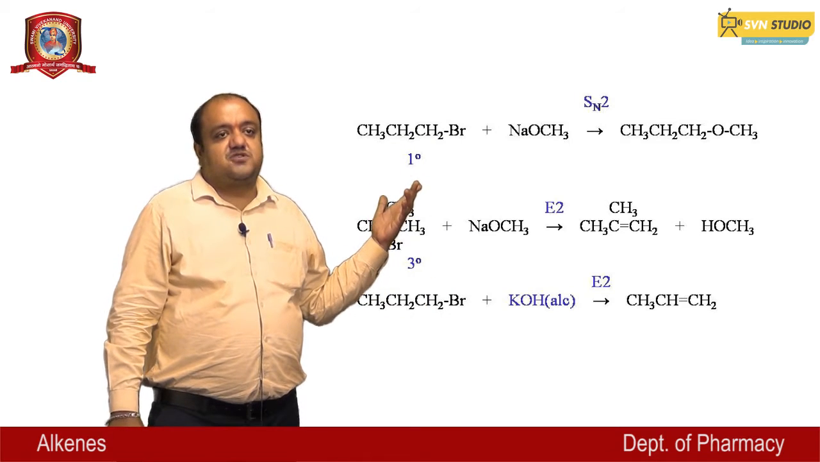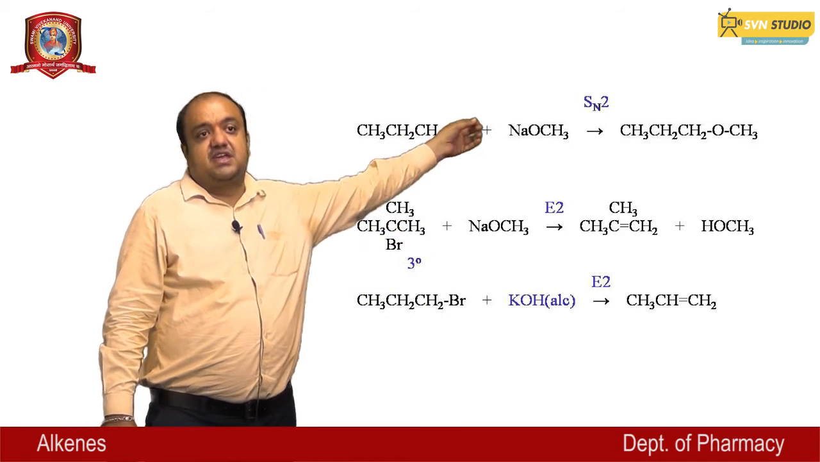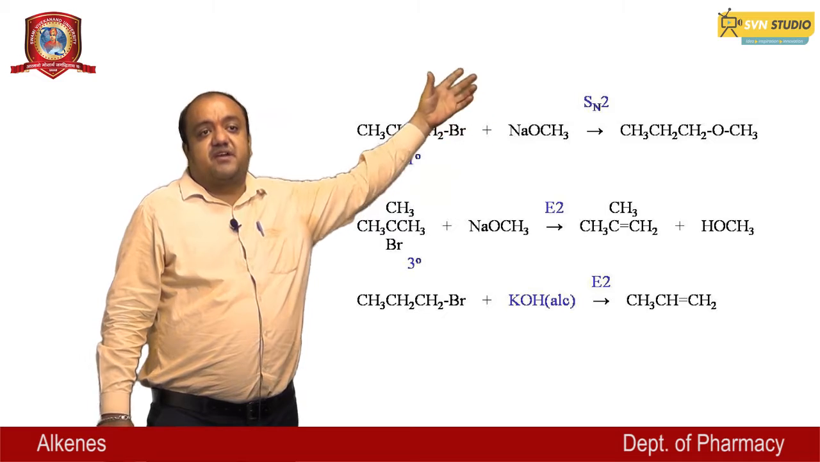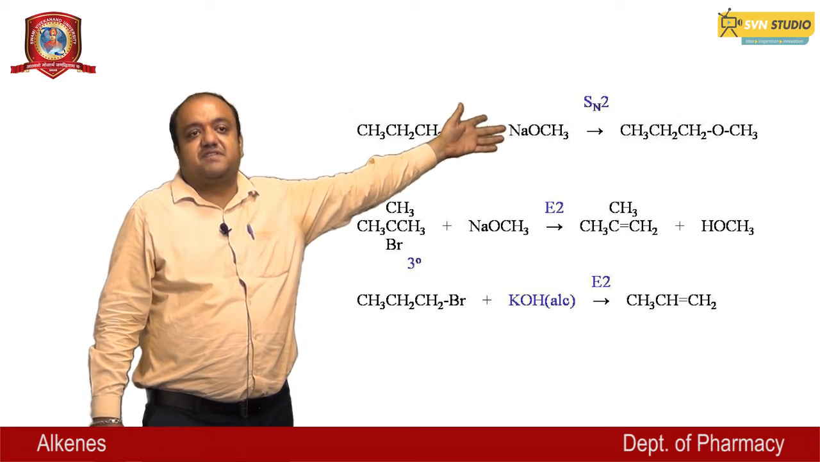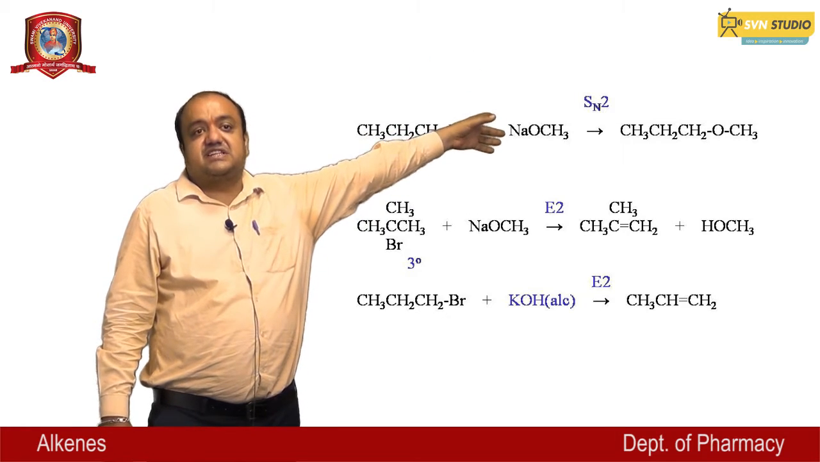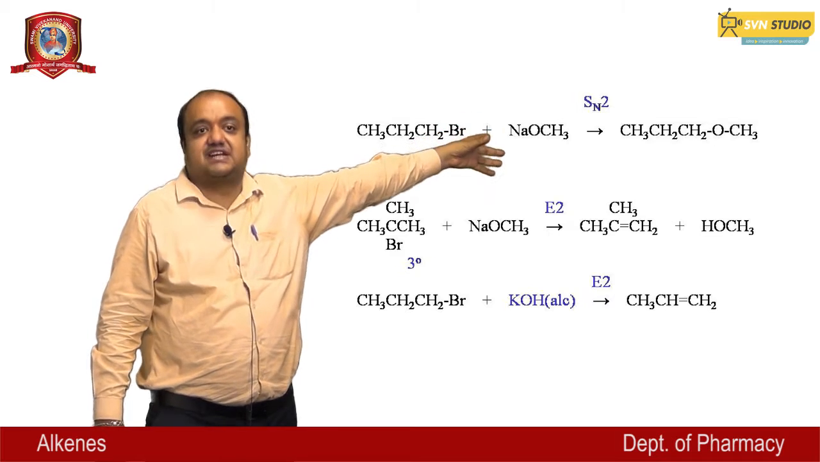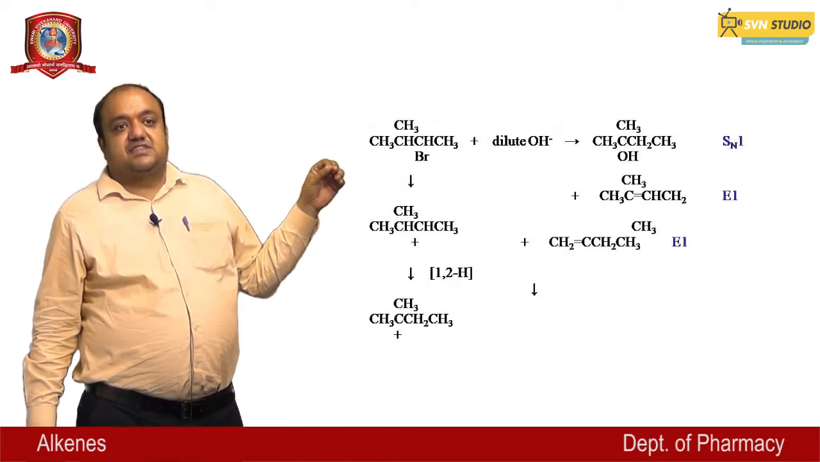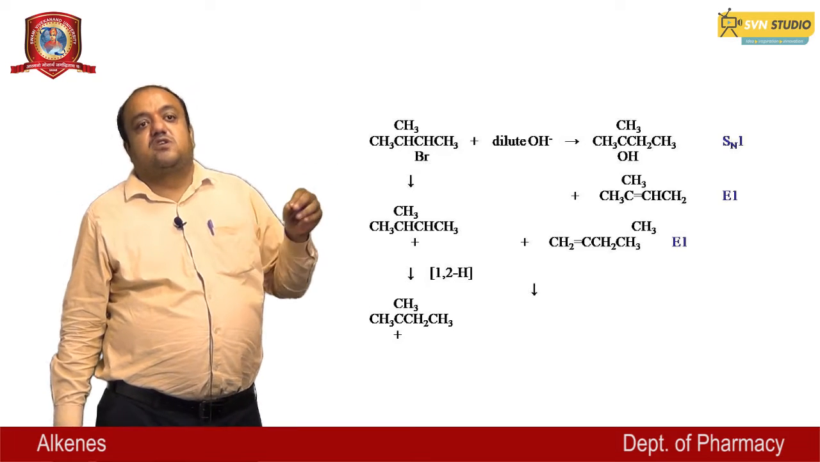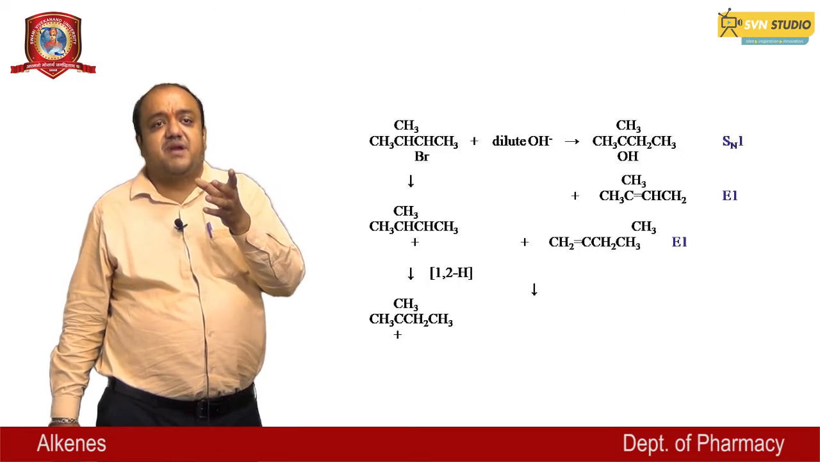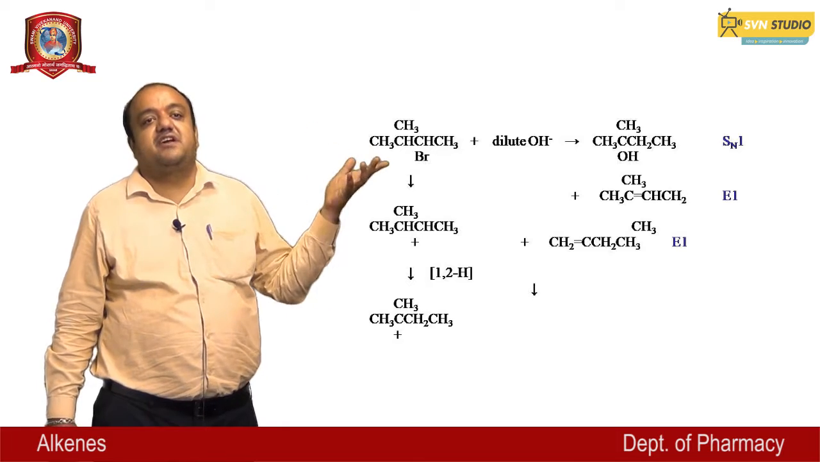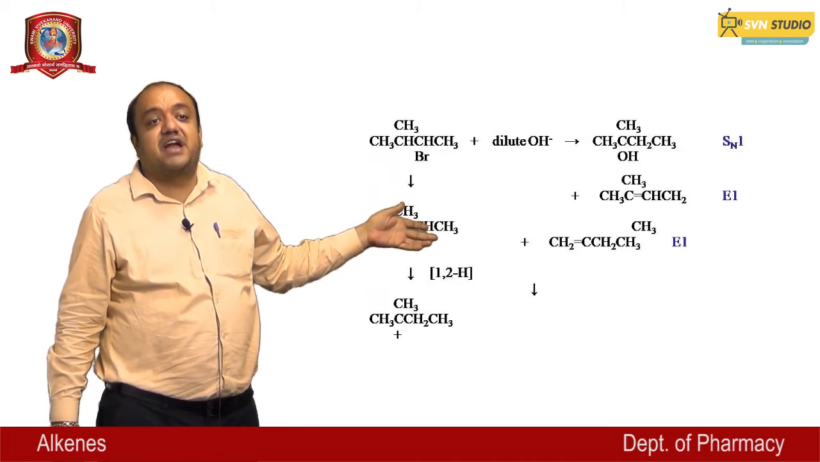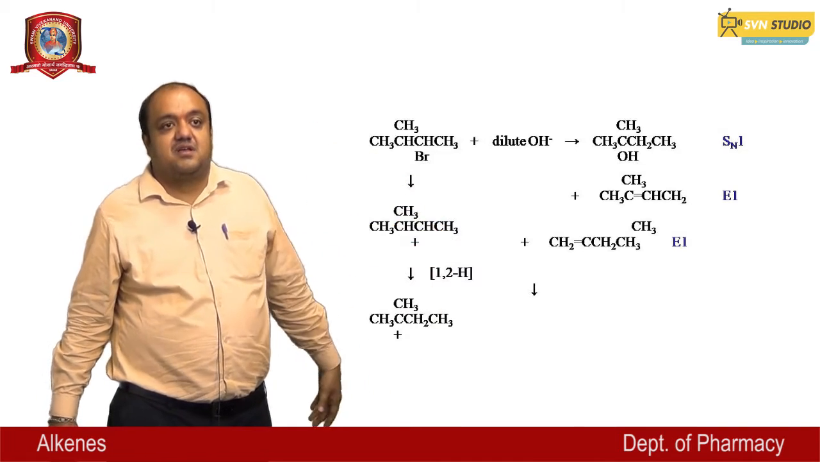These reactions are also represented here. This is a primary halide which is reacting in this reaction, and the SN2 mechanism is shown in this reaction. And in this reaction, this alkyl halide reacts with dilute hydroxide, and the mechanism in this reaction is SN1 and lastly an E1 mechanism.